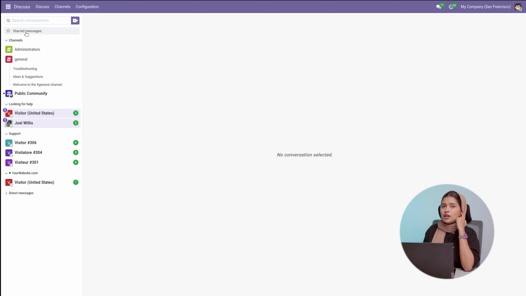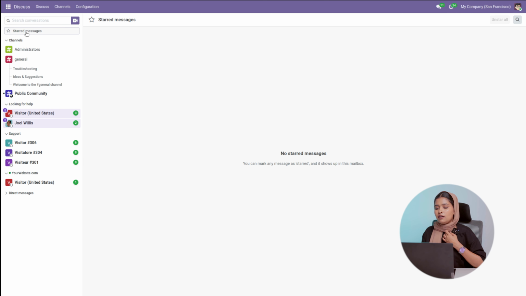Under the starred messages, we all know that we have different kinds of important messages. For important messages, you can simply provide a priority, so you can simply star those messages. Using this option, you can find the starred messages of your channels, of your conversations, of your discussions. Under that, you can find different channels, which are active administrators. Under General, you can find troubleshooting, and ideas that have been suggested by your employees, and we have Welcome to General, which means the starting messages.